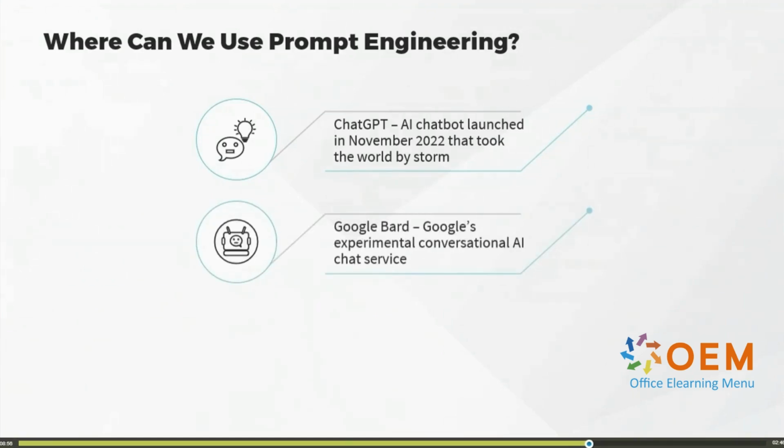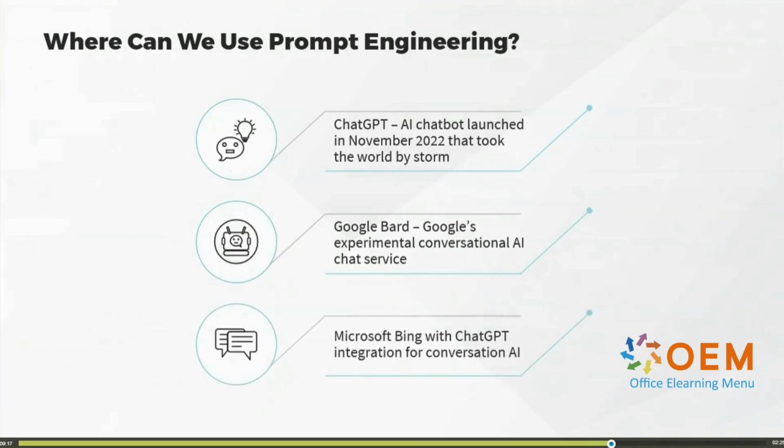We'll also work with Google Bard, Google's experimental conversational AI chat service. Google Bard uses a different model under the hood, the Pathways Language Model version 2, and you'll find that Google Bard's responses are often very different from ChatGPT's responses in their structure. So it's good to use both of these tools together. And finally, we'll use Microsoft Bing Chat. This has an integration with ChatGPT's GPT series of models. Bing Chat is where you can use the GPT-4 model for absolutely free. The GPT-4 model is available as a paid service on ChatGPT.